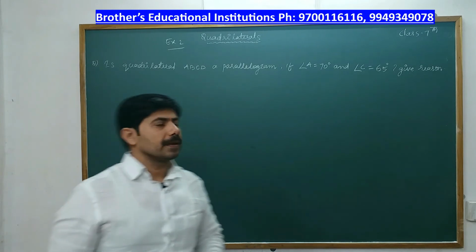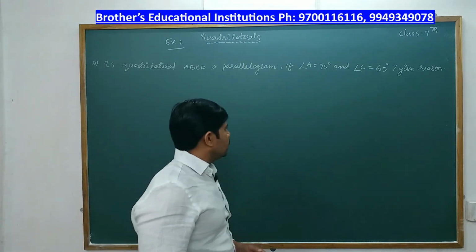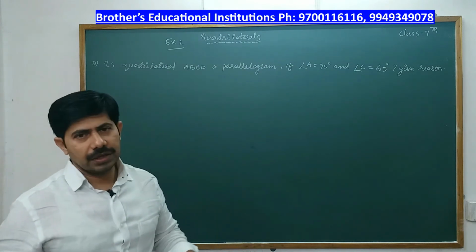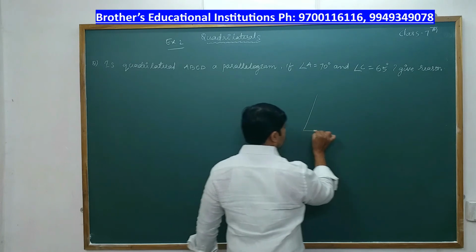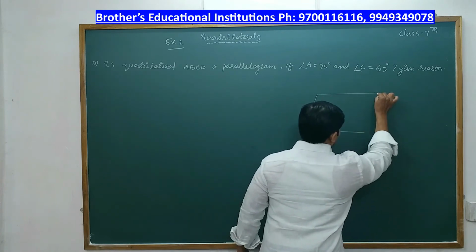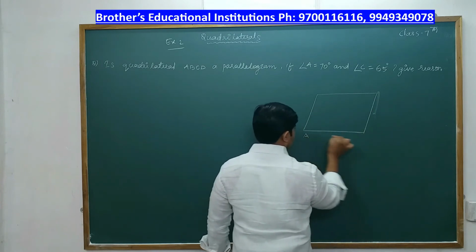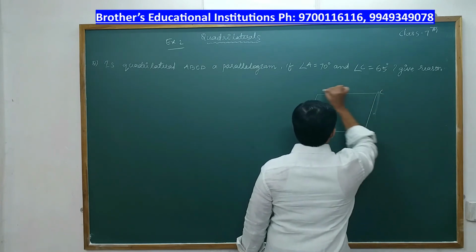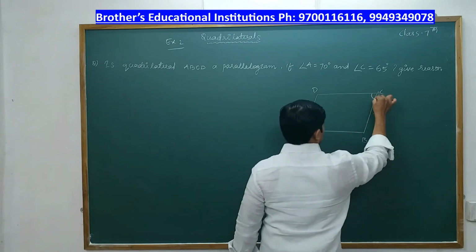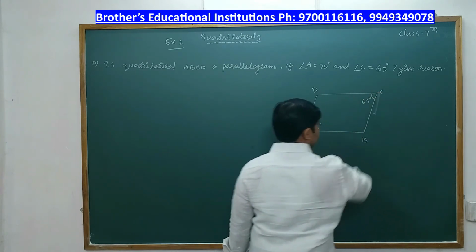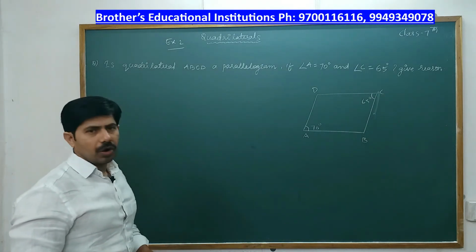Next problem. Is quadrilateral ABCD a parallelogram? If angle A is 70 and angle C is 65, give the reason. So first we draw a quadrilateral. Now what is given here? A, B, C, D we write. Angle A is 70 degrees, angle C is 65 degrees, right? But what we observe is that A and C are opposite angles.